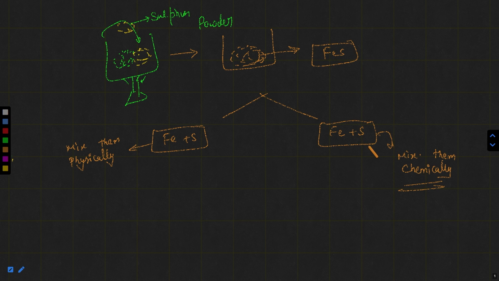I am taking this as an example only. If you mix iron filings and sulfur powder physically, what will happen? Suppose there is a petri dish, and in this petri dish you have the iron filings and sulfur powder mixture.